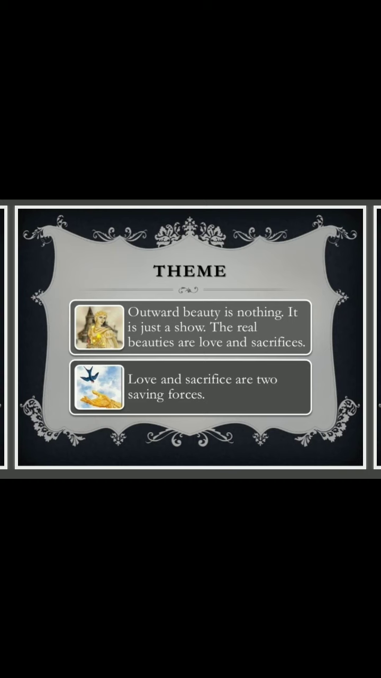What was the theme then? Outward beauty is nothing. It is just a show. The real beauties are love and sacrifices.